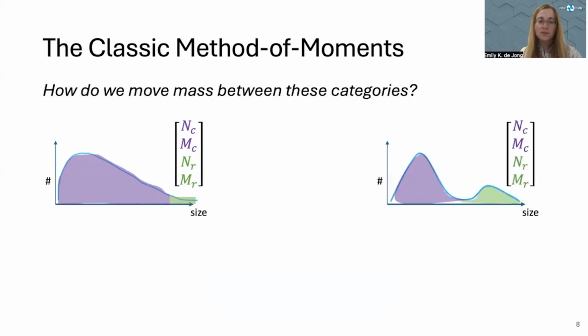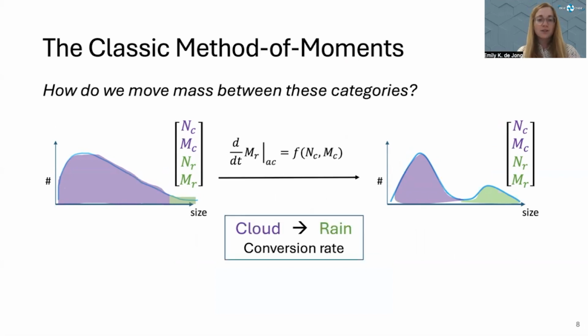The problem becomes how we move mass between these different categories, because cloud and rain are inherently just two different regimes of liquid droplets, all of which are undergoing the same sets of processes. So for instance, how do we decide how quickly the number concentration or mass concentration of cloud is being converted into mass of rain? Typically, climate models today do this with a conversion rate, some sort of empirical parameterization that might have some basis in theory.